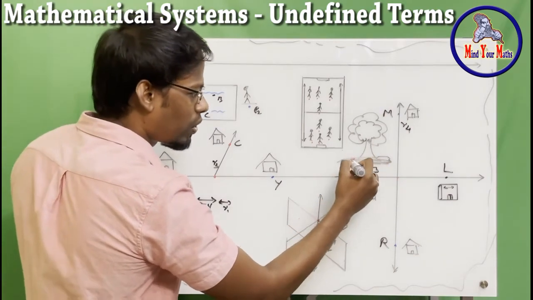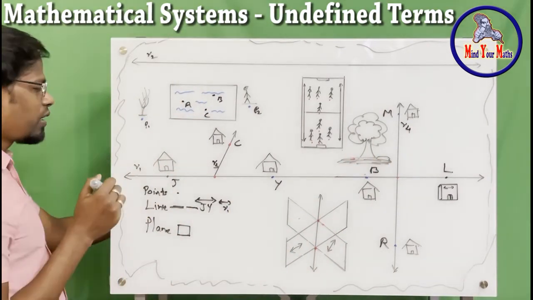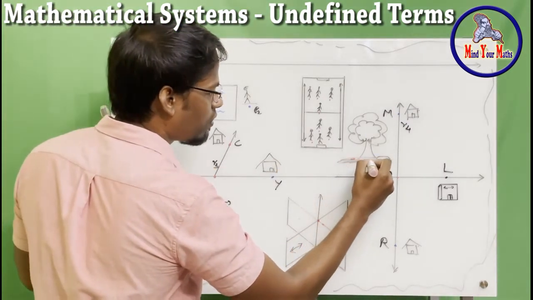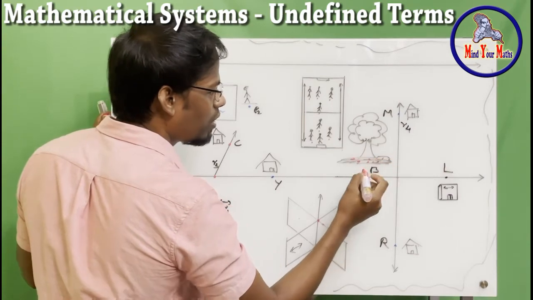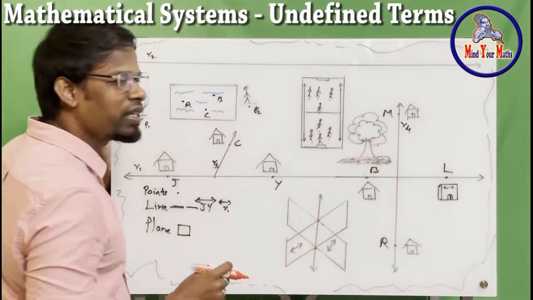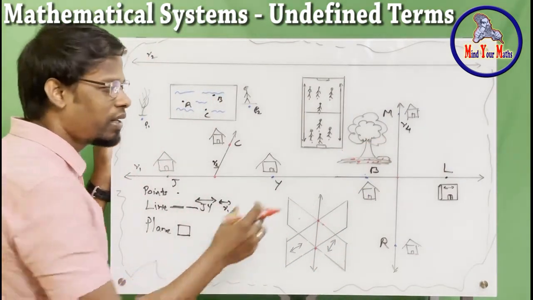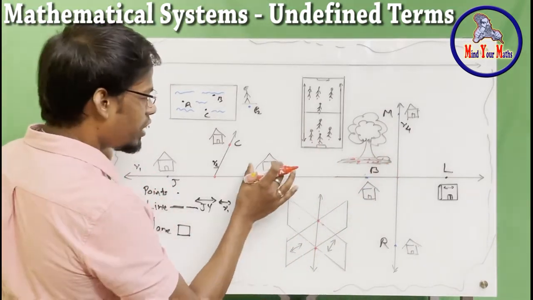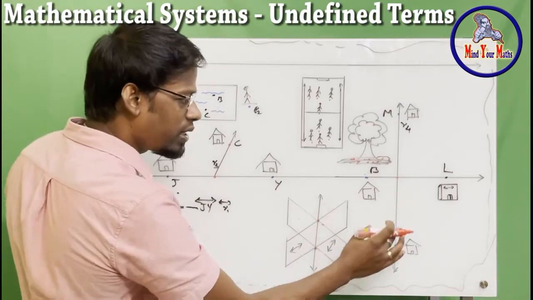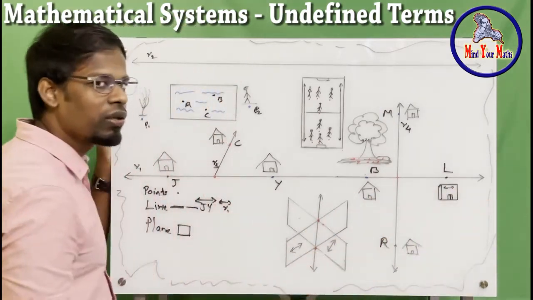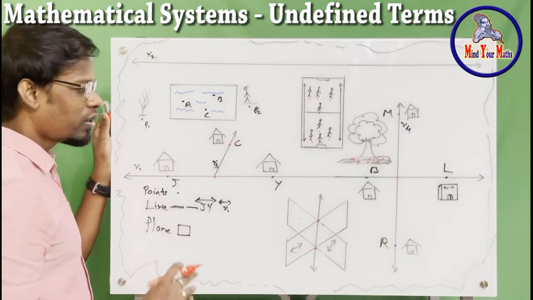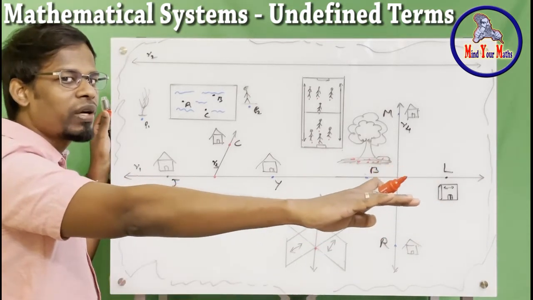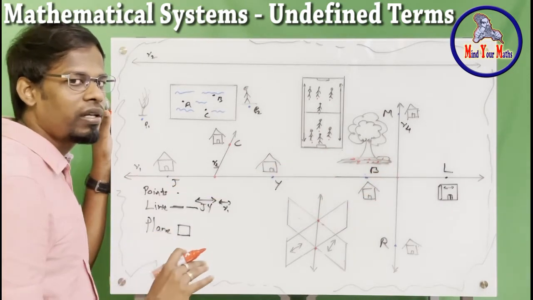And if there are more fruits that have fallen from the tree, it's mango, then each fruit will actually represent a point under the shadow. The shadow is a plane as well. Now you see, each house is a plane as well. This library is also a plane, right? So anything that has a flat surface, that is without any thickness, it is called a plane.